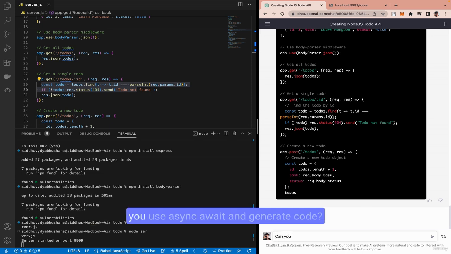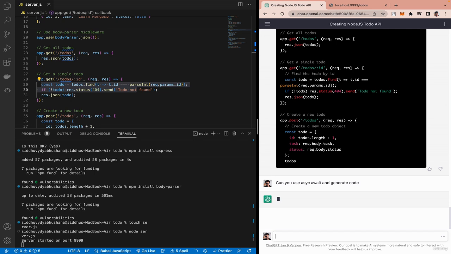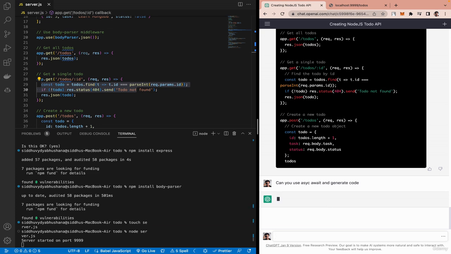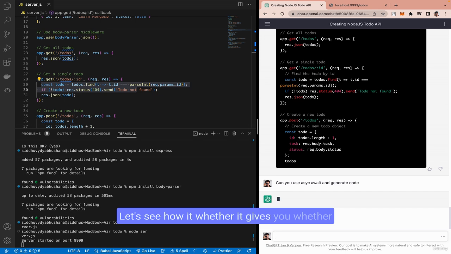Can you use async await and generate code? Async await are like ES6 functions in JavaScript. So I'm asking ChatGPT, can you write async await and generate this? Let's see how it responds.